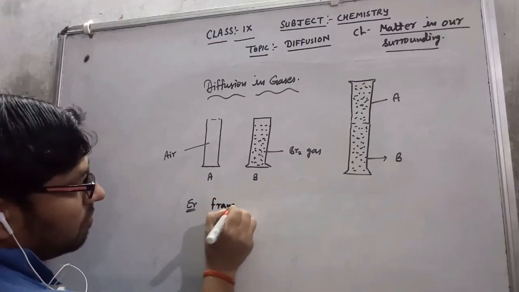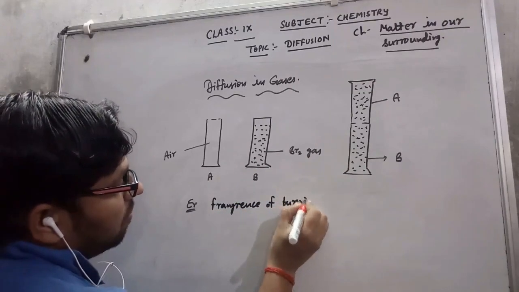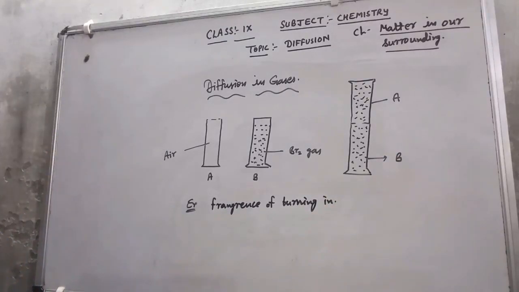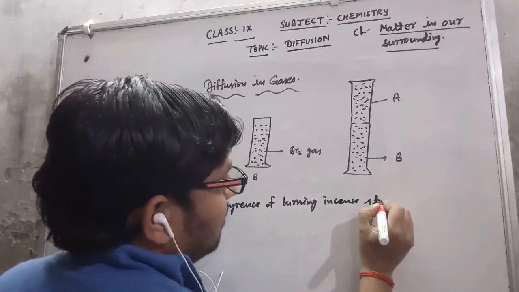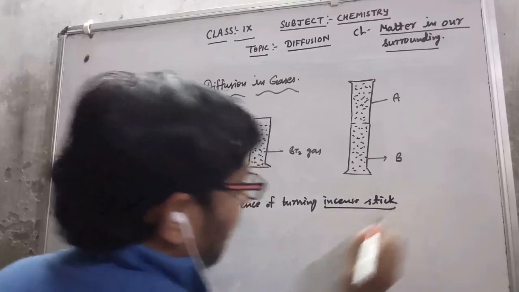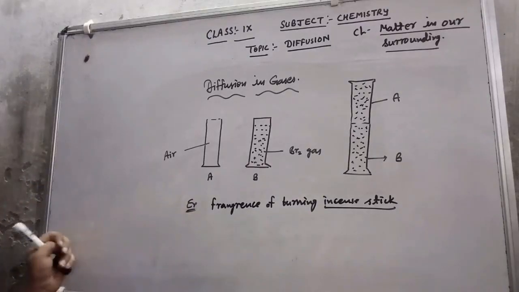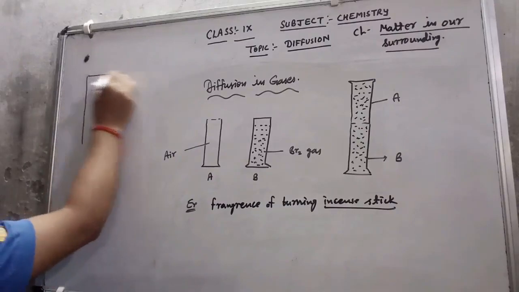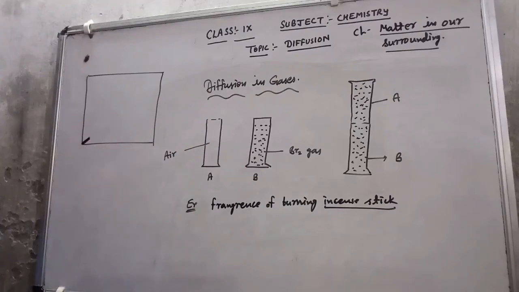The fragrance of a burning iron stick. Iron stick meaning an agarbatti, an incense stick. This is the incense stick, the agarbatti. If I burn the incense stick in one corner of the room, suppose this is a room, and in this corner I have burned the incense stick.